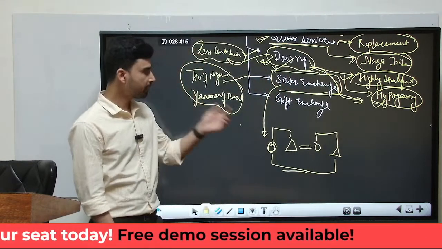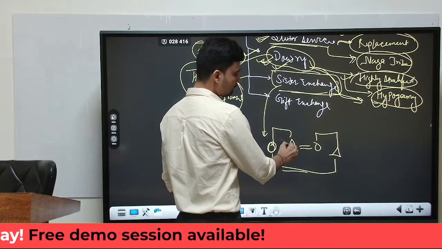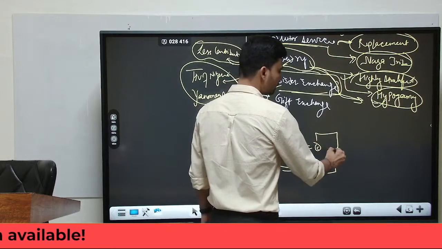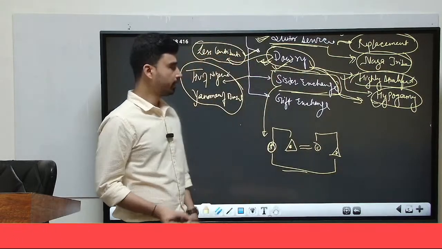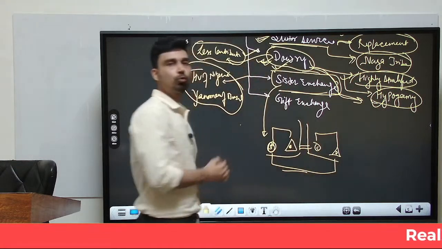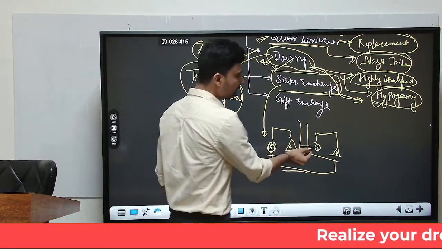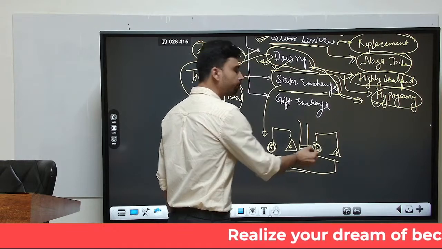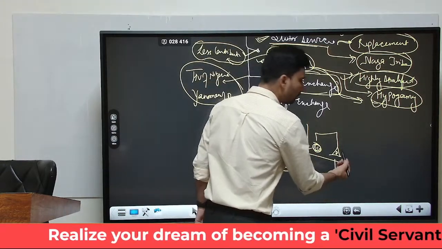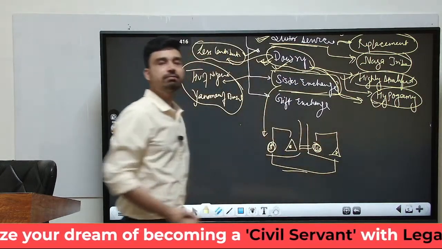Now here what is happening, if you try to understand this, here these are the brother and sister, we can say A and B, and here we have the other brother and sister, let us say C and D. So what is happening, this is the bride's family and this is the groom's family. The groom's family is getting one woman in the marriage, and at the same time they are giving another female to the male member of the bride's family in exchange.